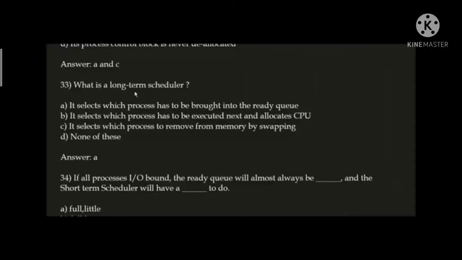Next question. What is a long-term scheduler? Correct answer is option A. It selects which process has to be brought into the ready queue. Long-term scheduler is a scheduler. It selects which process has to be brought into the ready queue.